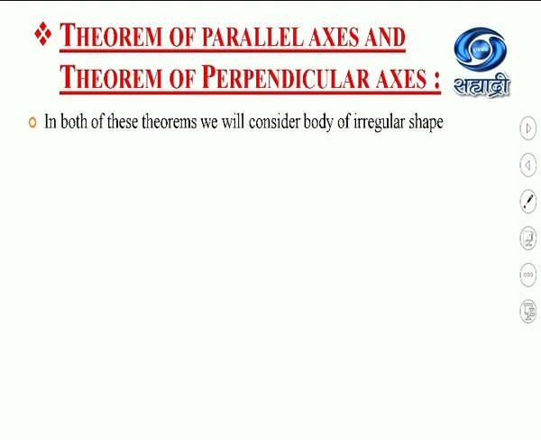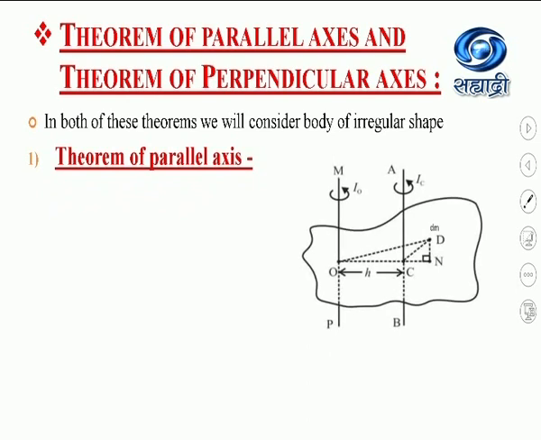In both these theorems we will consider a body of irregular shape. Consider this rigid body. This body is composed of an infinite number of smaller particles having mass dm, and suppose the body is rotating about an axis passing through the point O, that is axis MOP.